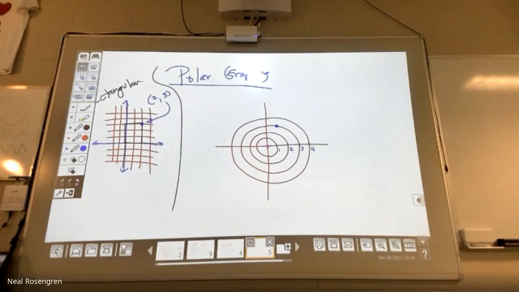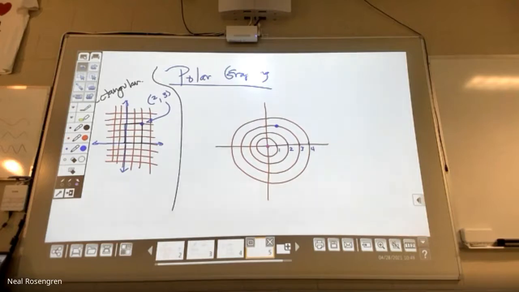So let me ask you this. How do you think we could take a red path, a path that is drawn in red right now, to get from the pole in the center to that blue point? Go over to 3 and then. So get yourself out to the right circle, I guess you could call it, and then take the arc to get there. Now, of course, that might not be the straightest line. Shortest distance between 2 points is a straight line, but it is a way to get to that point.